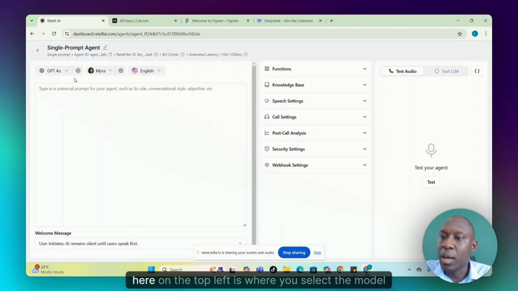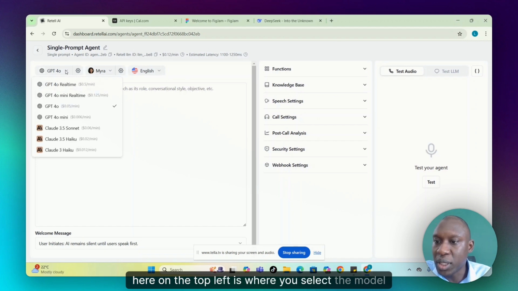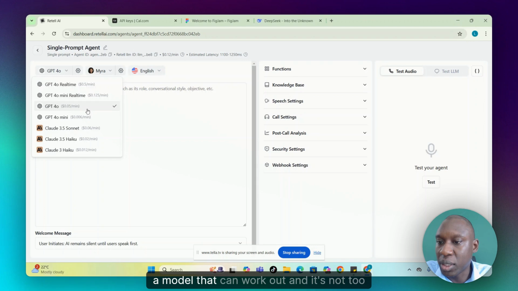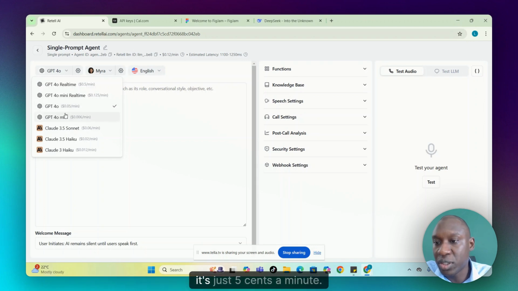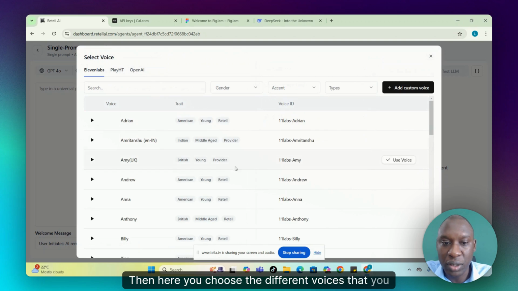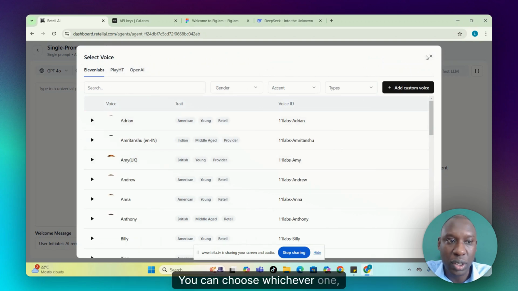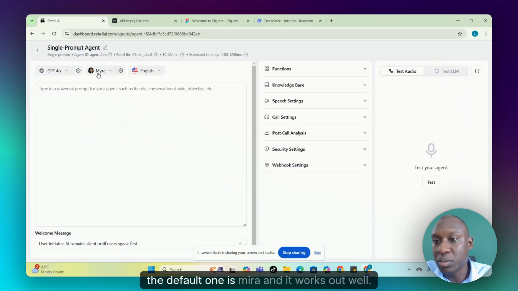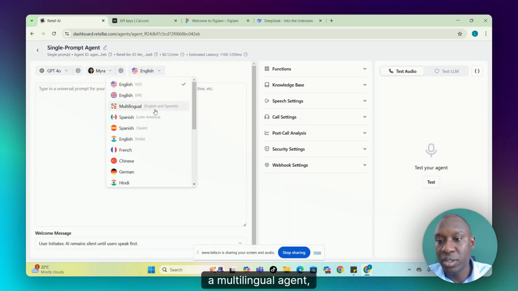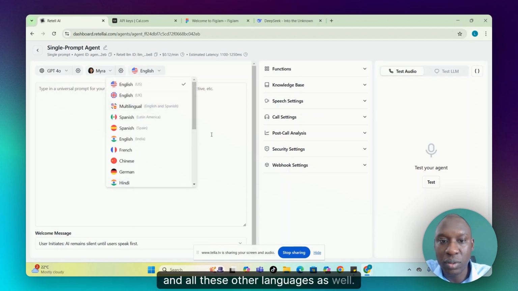Here on the top left is where you select the model that you want to use. Each of these models has a different price. I've chosen GPT-4 because for me, that is a model that can work out and it's not too expensive. It's just 5 cents a minute. Then here you choose the different voices that you want your agent to have. You can choose whichever one. The default one is Myra, and it works out well. Here you can choose your language, a multilingual agent, and all these other languages as well.